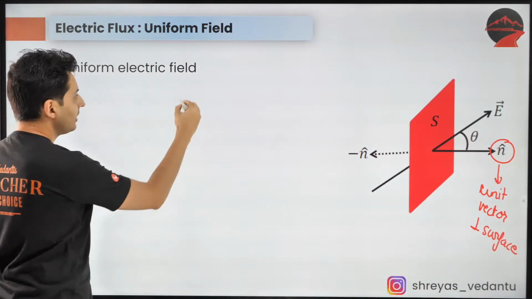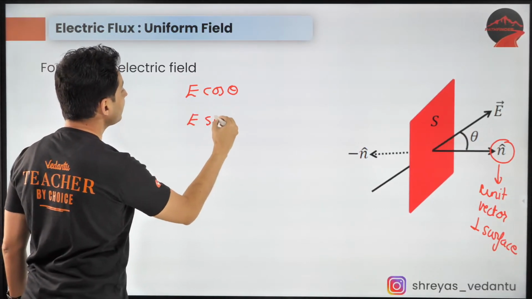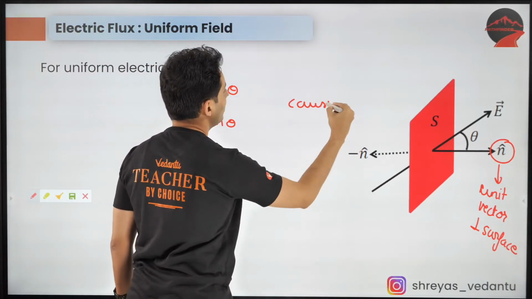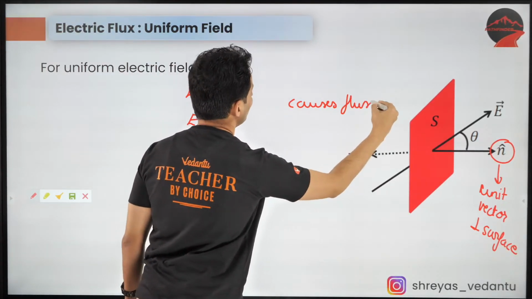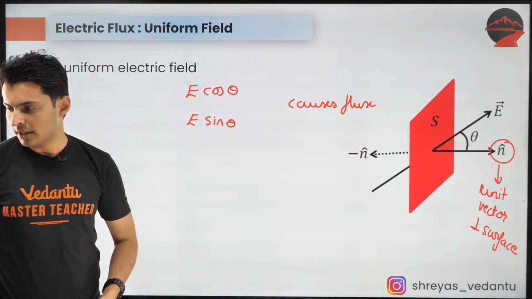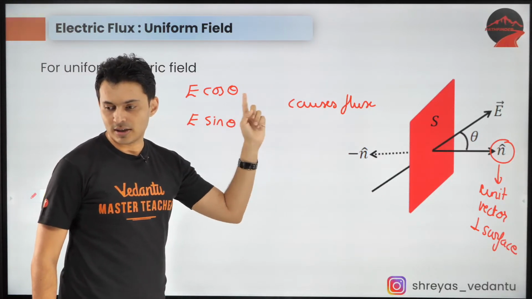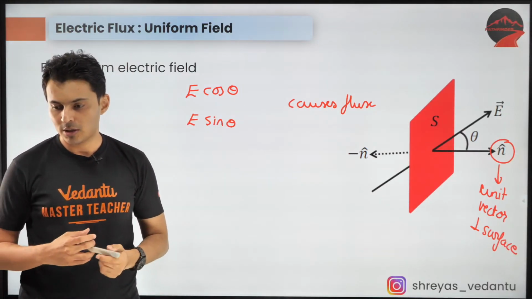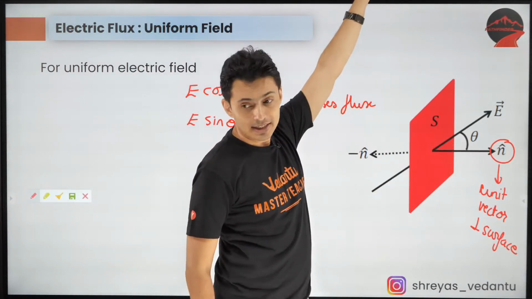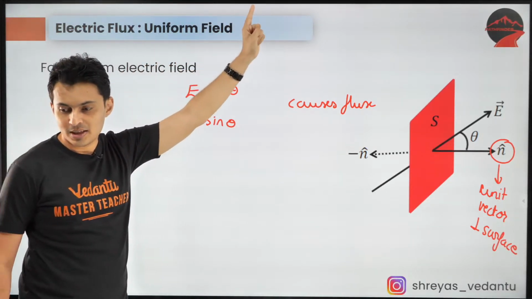Think and tell me whether E cos theta or E sin theta causes flux. Which one is responsible for flux? E cos or E sin? Come on, think about it. E cos is like this, E sin is like that. Yes, E cos theta.